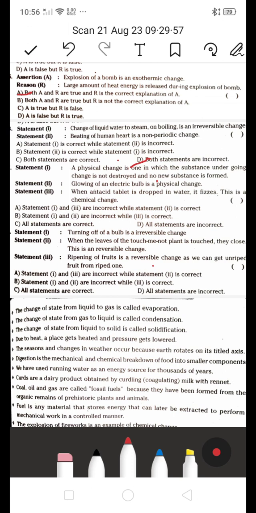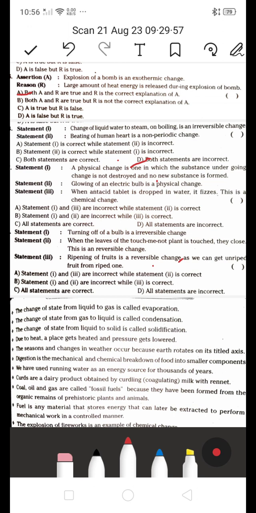Next one, a physical change is one in which the substance undergoing change is not destroyed and no new substance is formed. And statement 2, glowing of an electric bulb is a physical change. And third one, when an antacid tablet is dropped in water it freezes. This is a chemical change. Next, A, statements 1 and 3 are incorrect while statement 2 is correct. And B, statements 1 and 2 are incorrect while statement 3 is correct. C, all statements are correct. D, all statements are incorrect. Which is the right answer?